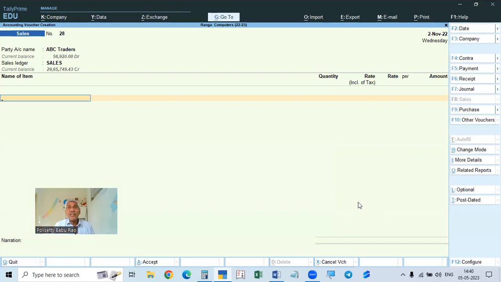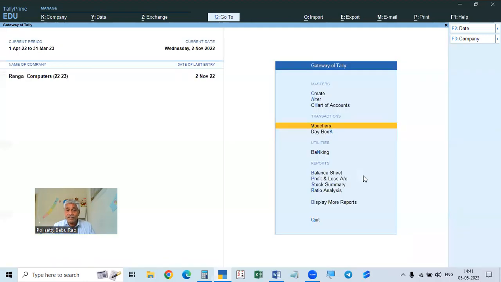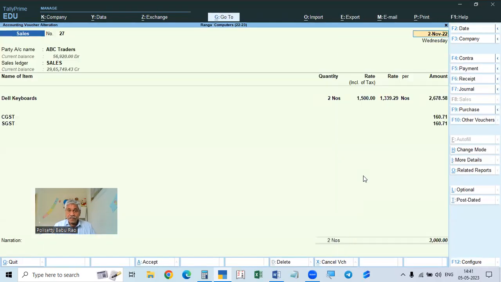In the books, they will show tax separately. In this case also, the taxable value is not shown like this. They will show the tax in a separate column: taxable value, tax, total amount. Like the previous voucher which we did, see here, they will not show tax in this way. This is the taxable value, and they will show it in separate columns.